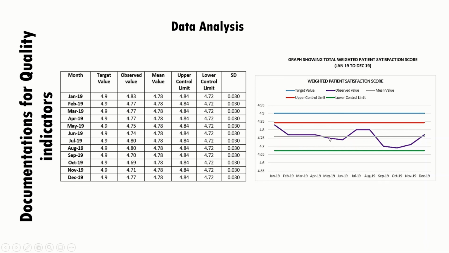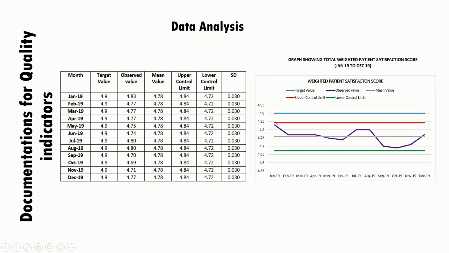During June 19 it fell below the mean value, then some action was taken by management, then it improved again. During September it started falling, in October again it fell, then some action was taken to improve those indicators, and in December 19 you came back again to around the mean value of your patient satisfaction score.